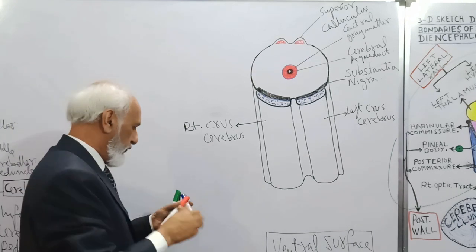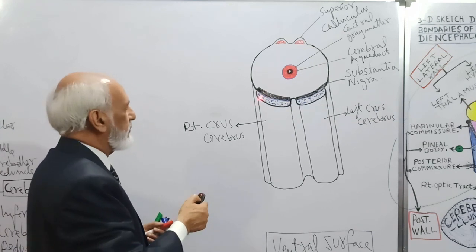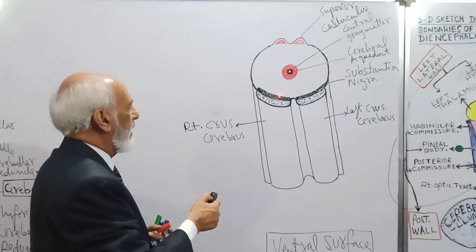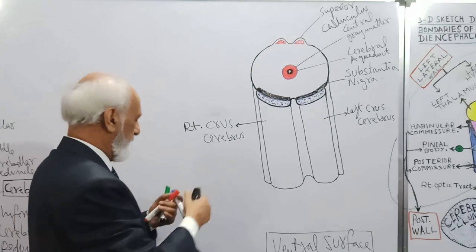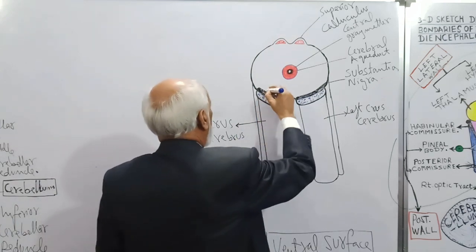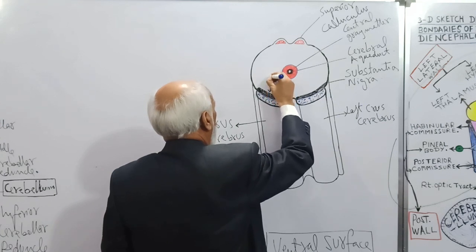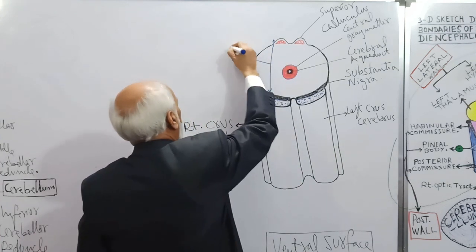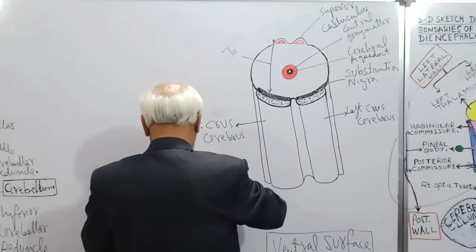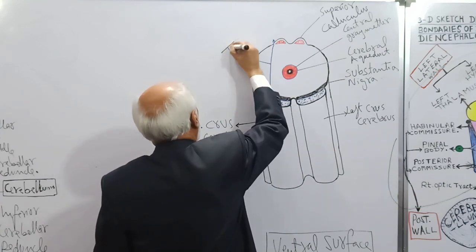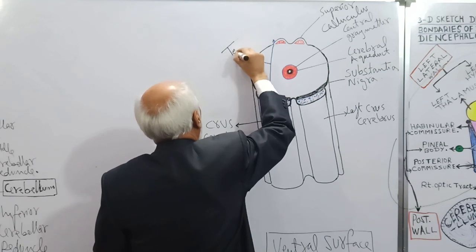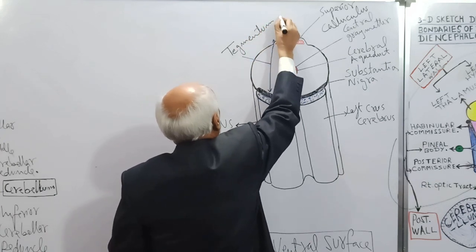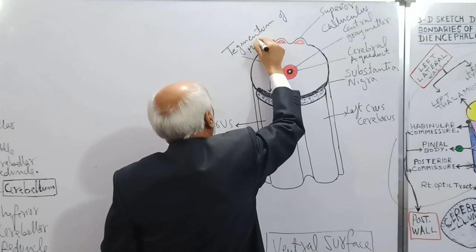Now from before backward, if we trace, this is the crus cerebri, behind it is the substantia nigra, and behind this substantia nigra up to the dorsal surface, this part of the midbrain is known as the tegmentum of the midbrain.